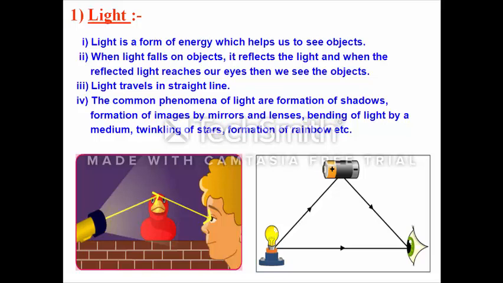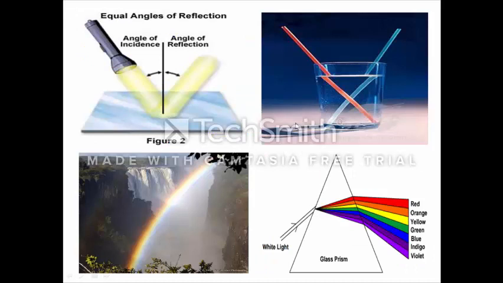Some of the common phenomena are the formation of shadows, formation of images by mirrors and lenses, bending of light by a medium, twinkling of stars, formation of rainbow, etc., which we will study in the further classes. And here are some pictures and images for you: here the law of reflection is being obeyed, here in the case of glass, how the light is bending, the formation of rainbow, the dispersion of light.